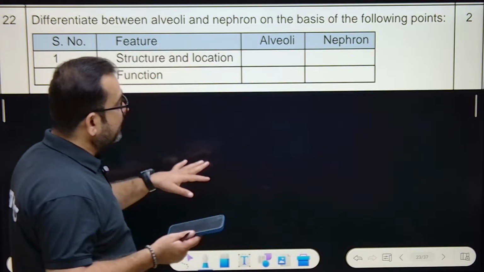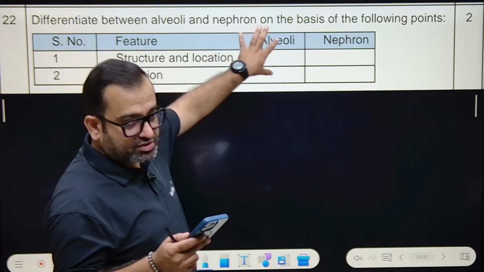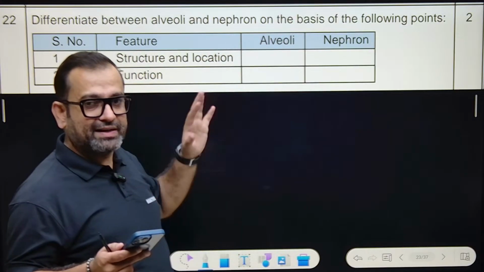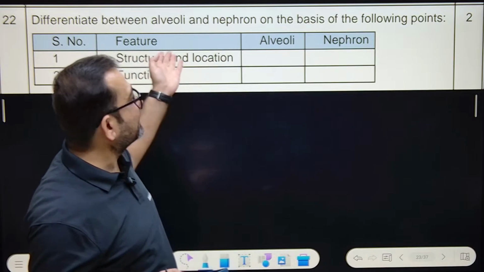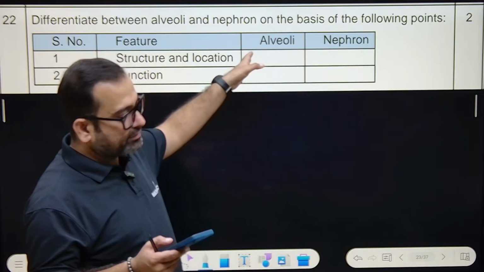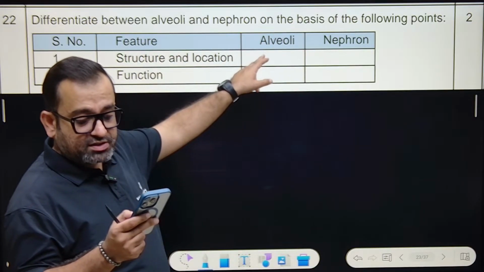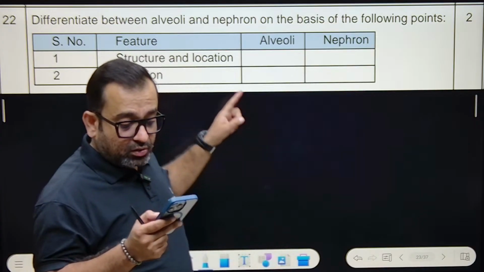So I again repeat, what is the structure and location of alveoli? It is a balloon-like structure. I cannot draw diagrams, it will take too much time. In fact, you need not make diagrams in school. In your exams, you just have to write down. Memorize these and write down: alveoli, it is a balloon-like structure present at the terminal ends of bronchioles in lungs.